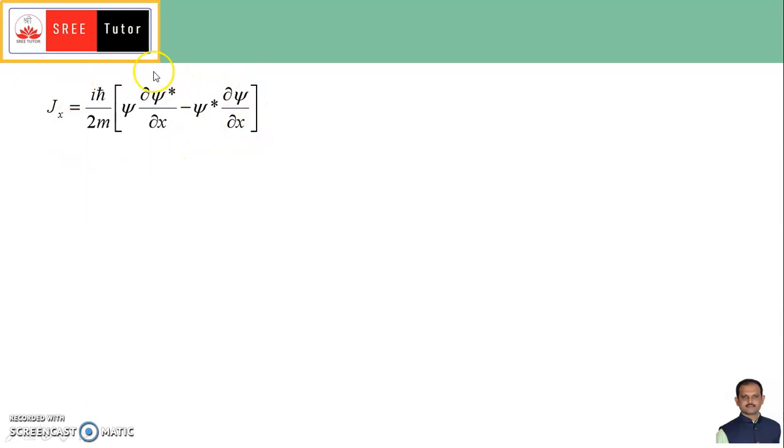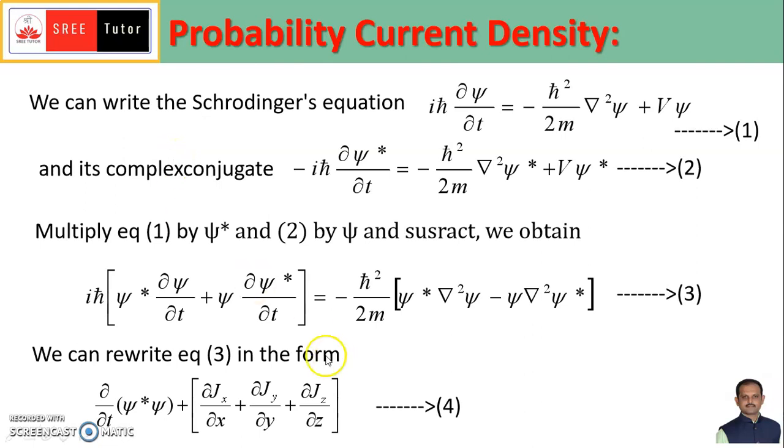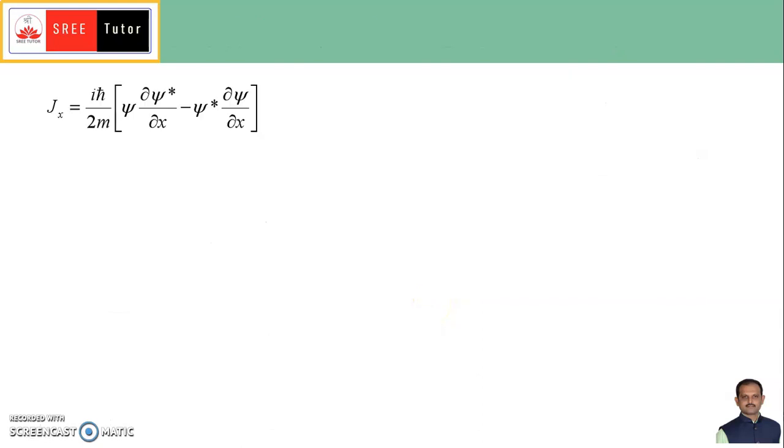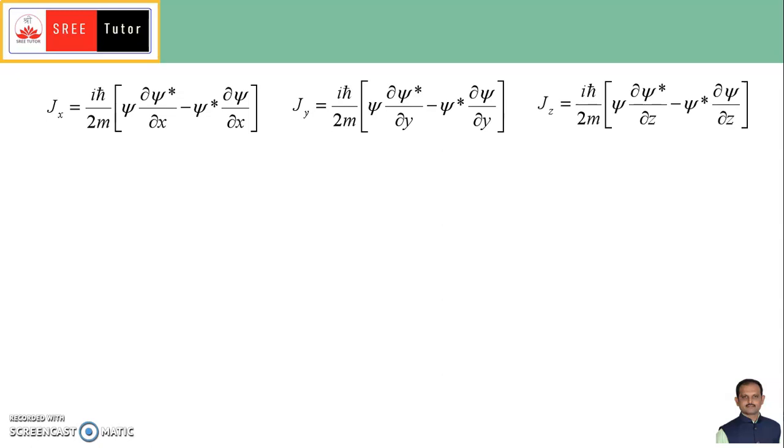If you substitute this Jx, Jy and Jz in equation number 4, you will get the RHS term of equation number 3. So we can define Jx as iħ divided by 2m into psi into ∂psi star by ∂x minus psi star into ∂psi by ∂x. And Jy is equal to iħ divided by 2m psi into ∂psi star by ∂y minus psi star into ∂psi by ∂y. And Jz is equal to iħ divided by 2m psi into ∂psi star by ∂z minus psi star into ∂psi by ∂z.